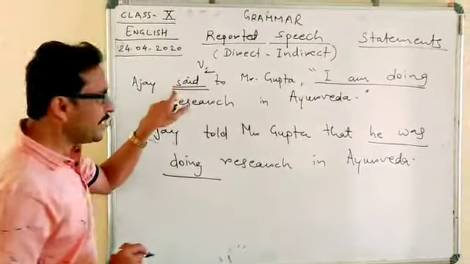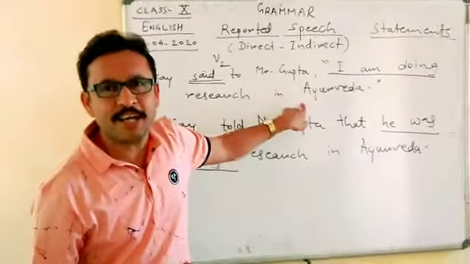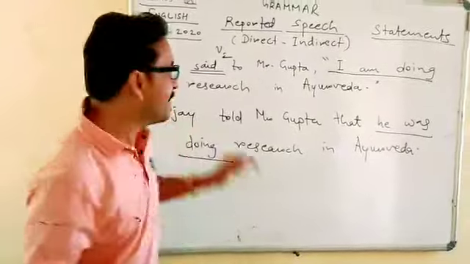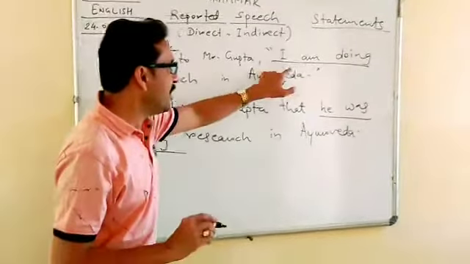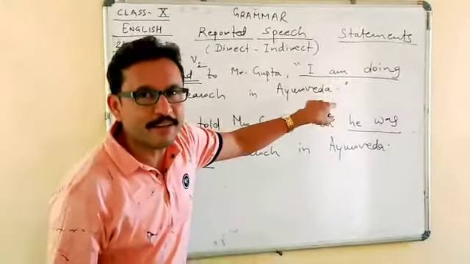This said indicates that this statement was uttered by Ajay in the past and not in the present time, and that is why we converted this present continuous tense into past continuous tense.